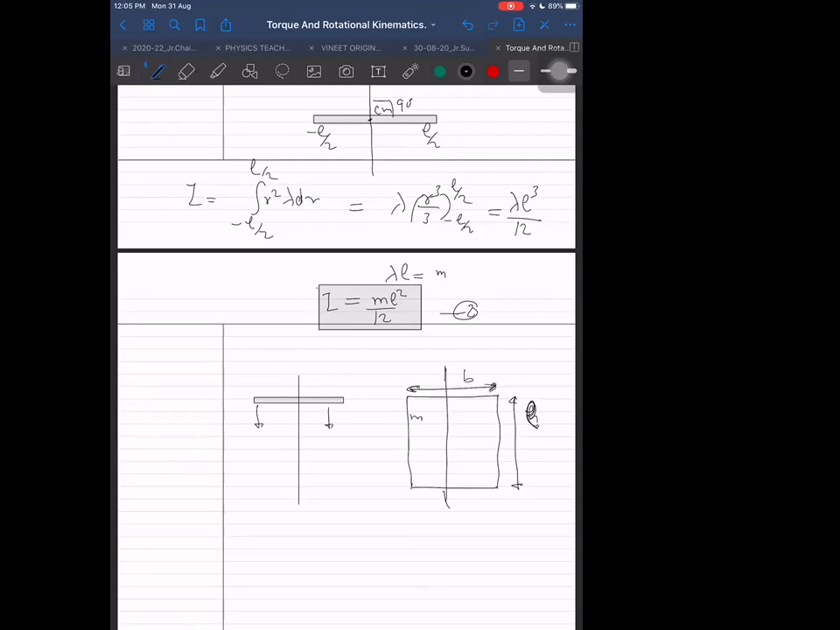Then what is the moment of inertia now, and it is passing through the center? Same. MB square by 12.